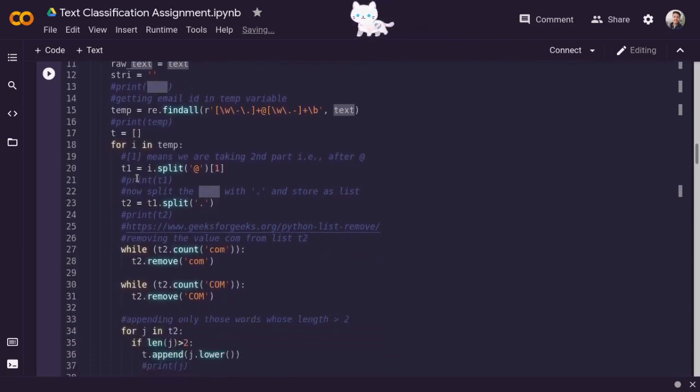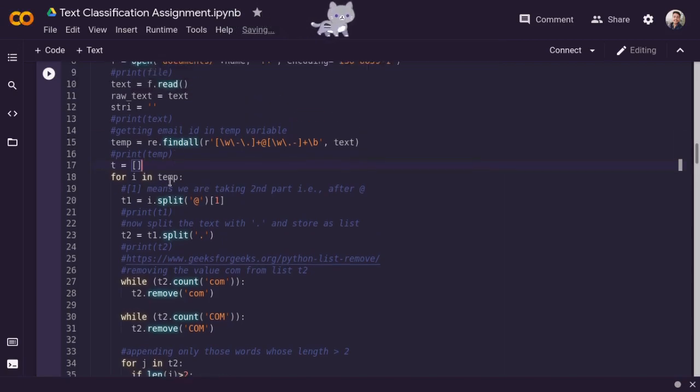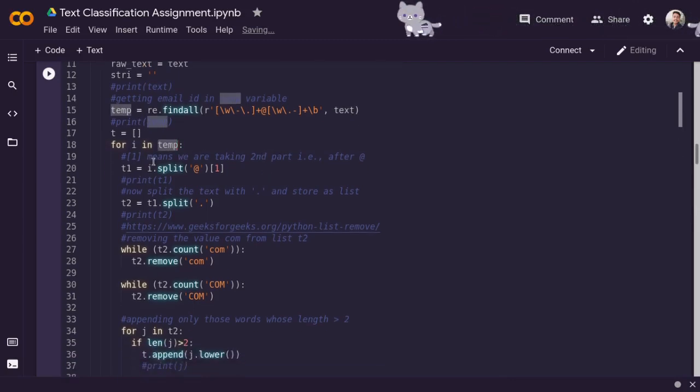Here we are finding the email id. It is basically a regular expression for it. Here we are making a temporary variable t. We are finding all the email IDs in the variable text. Then we will loop through all the email IDs, and in the t1 variable we will be taking